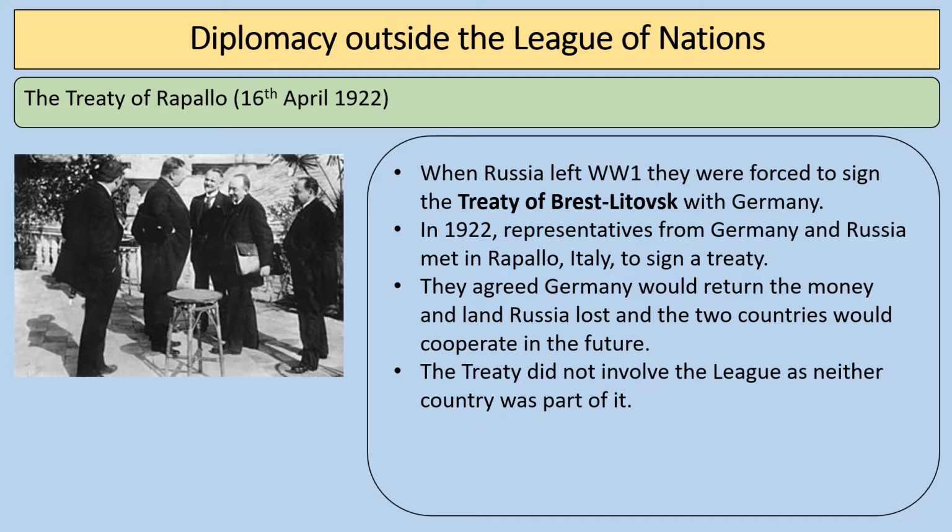But basically what happened in 1922, representatives from Germany and Russia met in a place called Rapallo, which is in Italy, and they signed a treaty. Basically Germany agreed to return the money and land that Russia had lost, and the two countries would cooperate in the future. The treaty didn't involve the League because neither country was part of it. But it's significant for you to know that there's a good deal of diplomacy going on outside of the League of Nations in the 1920s.